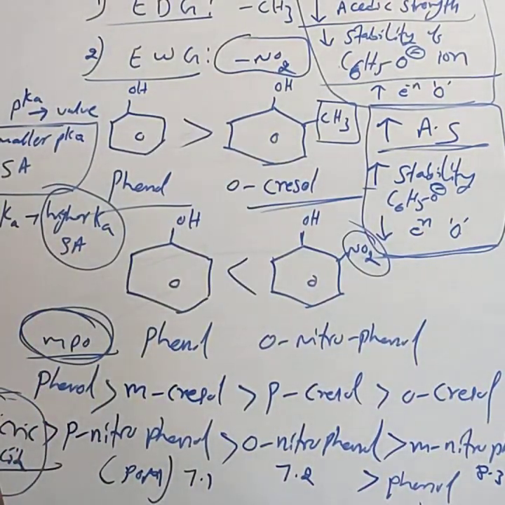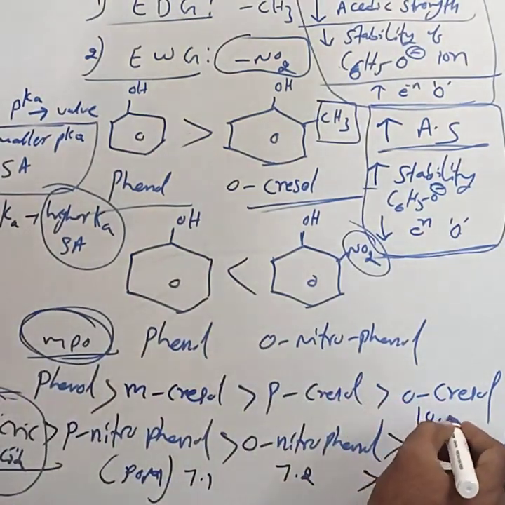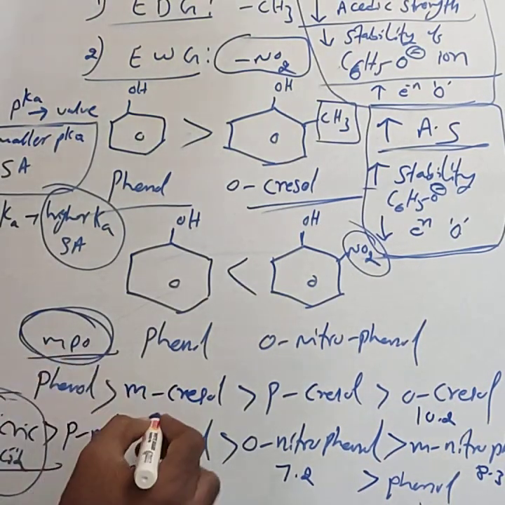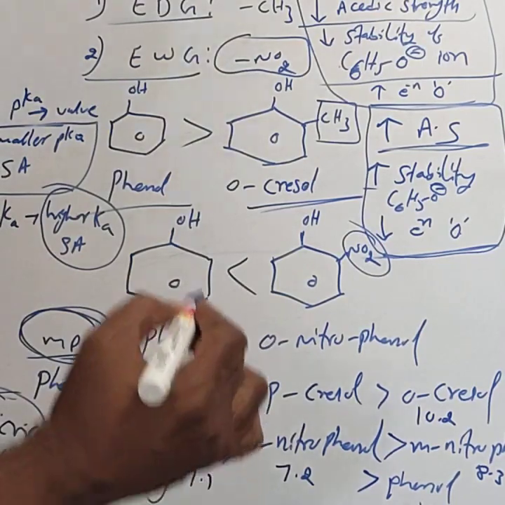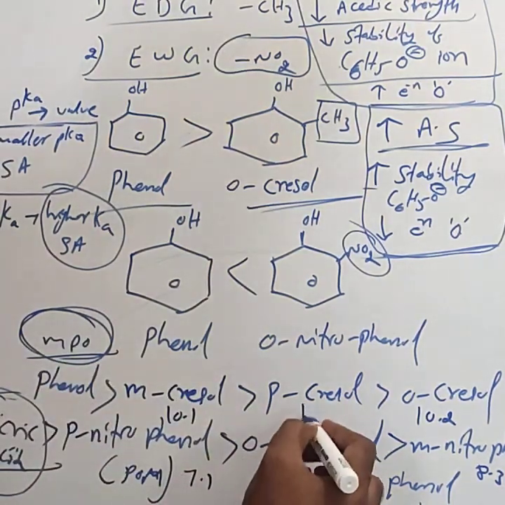Similarly, orthocresol is 10.2, metacresol is 10.1, and paracresol is almost 10.2.